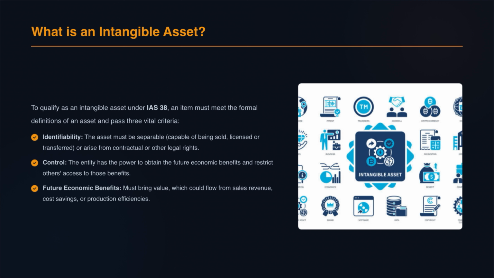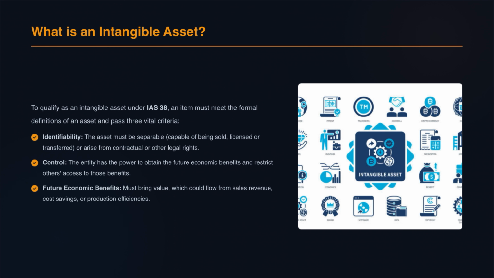Let's start with the basics. What exactly is an intangible asset under IAS 38? By definition, an intangible asset is an identifiable non-monetary asset without physical substance. To recognize an item under this standard, it must tick three critical boxes. First is identifiability. This means the asset is either separable, meaning you can sell it, license it, or rent it out on its own, or it arises from a contractual or legal right, like a franchise license or patent.